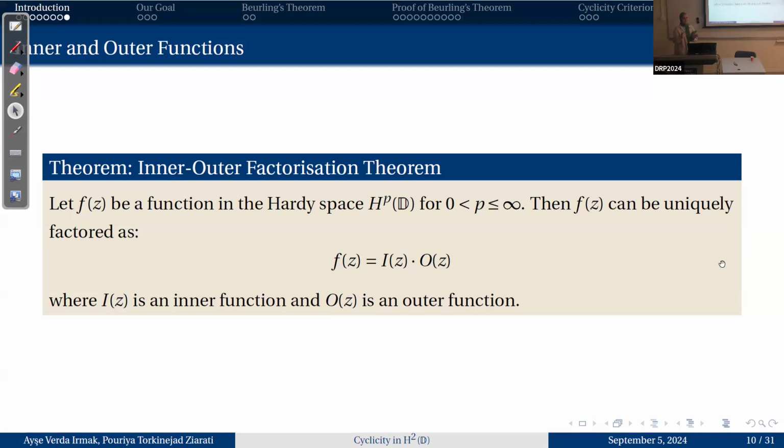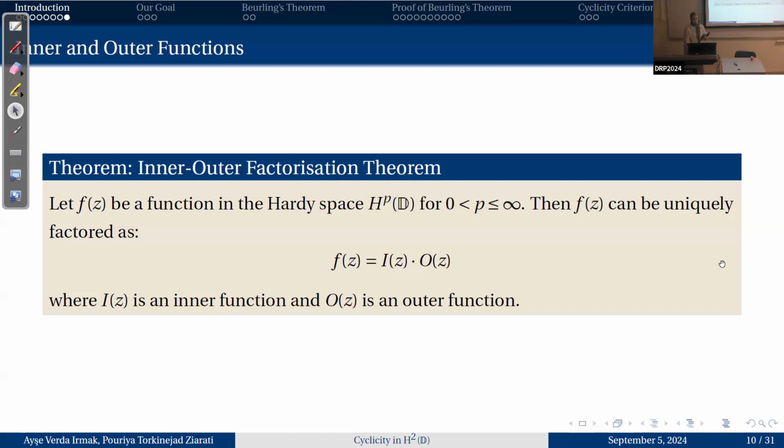It helps us separate the zeros of the function. And inner-outer factorization. Let f(z) be a function in the Hardy space HpD. Then f(z) can be uniquely factored into I(z) times O(z), where I is an inner function and O is an outer function, and this is really important.